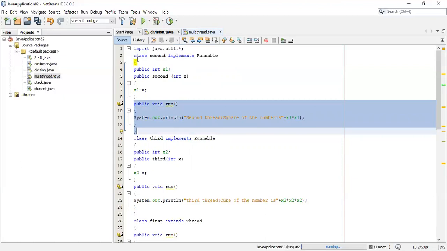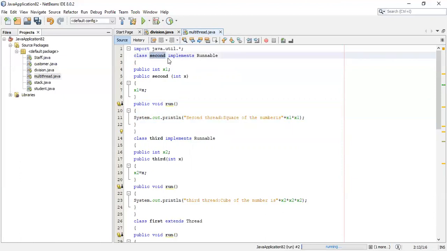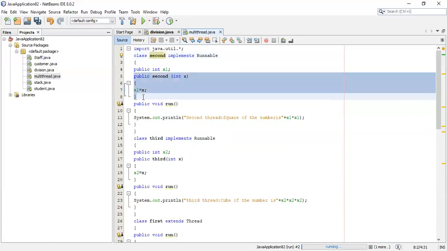See here there is a second thread. It implements the Runnable interface, and it has a constructor which takes the value of x. x is the number that is selected by the first thread.